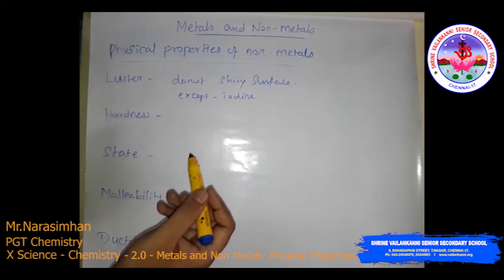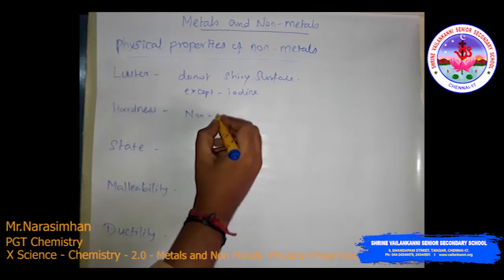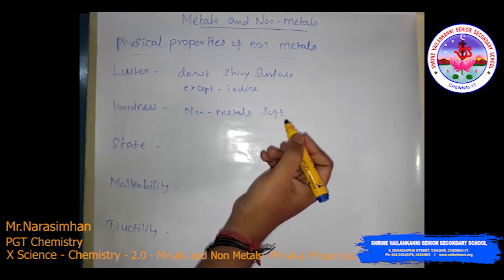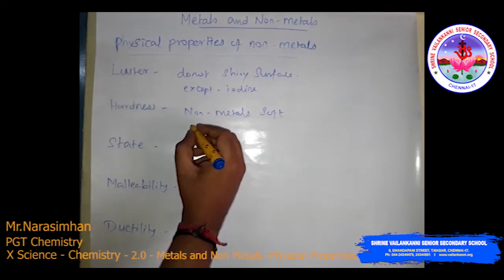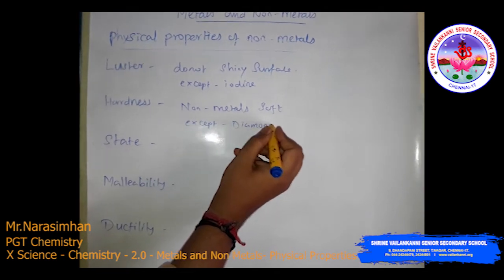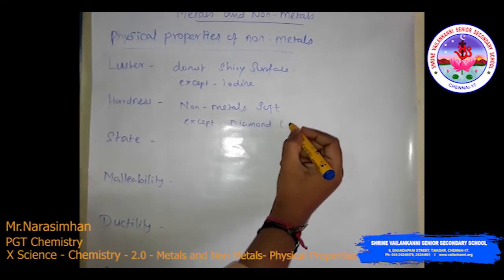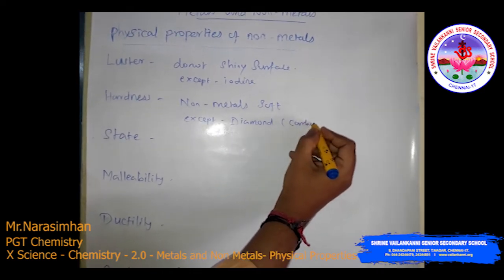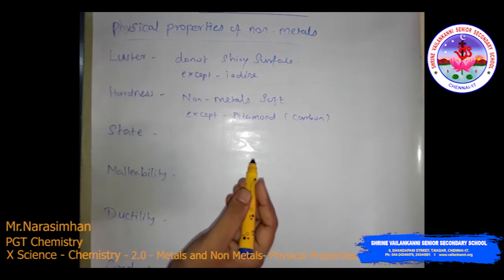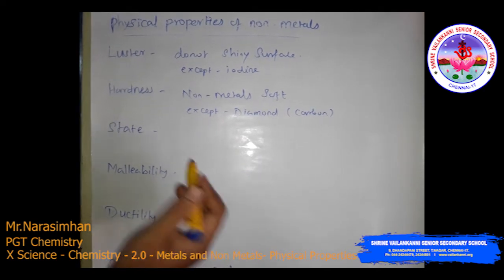Then hardness. Usually metals are hard, but non-metals are soft in nature, except diamond. See, diamond is a non-metal, but it is an allotrope form of carbon. The allotropes of carbon are diamond, graphite, and fullerene. These are the allotropes of carbon.